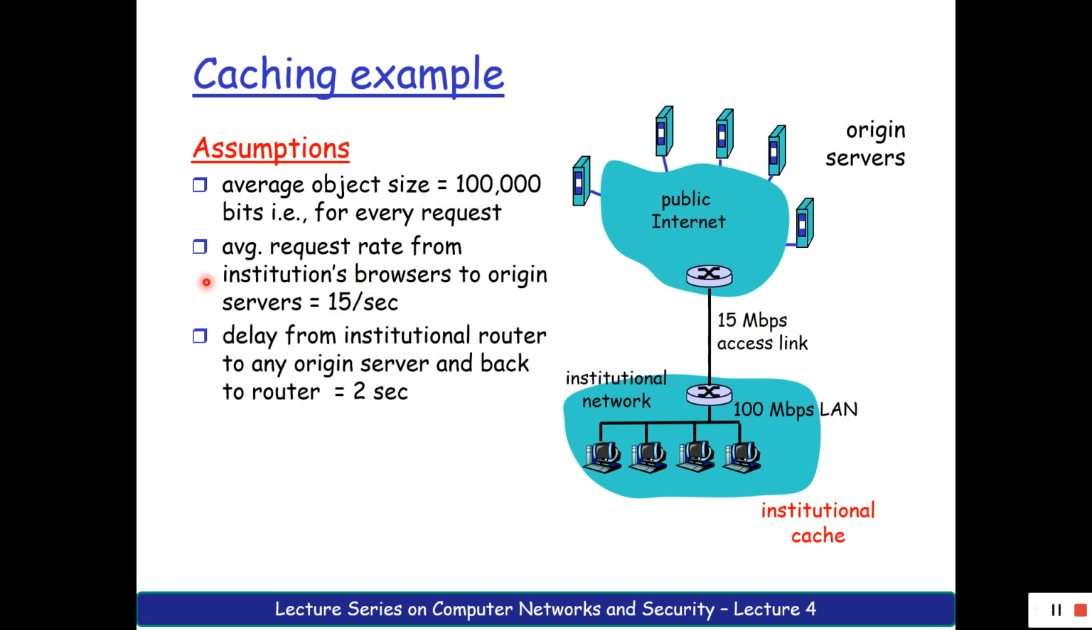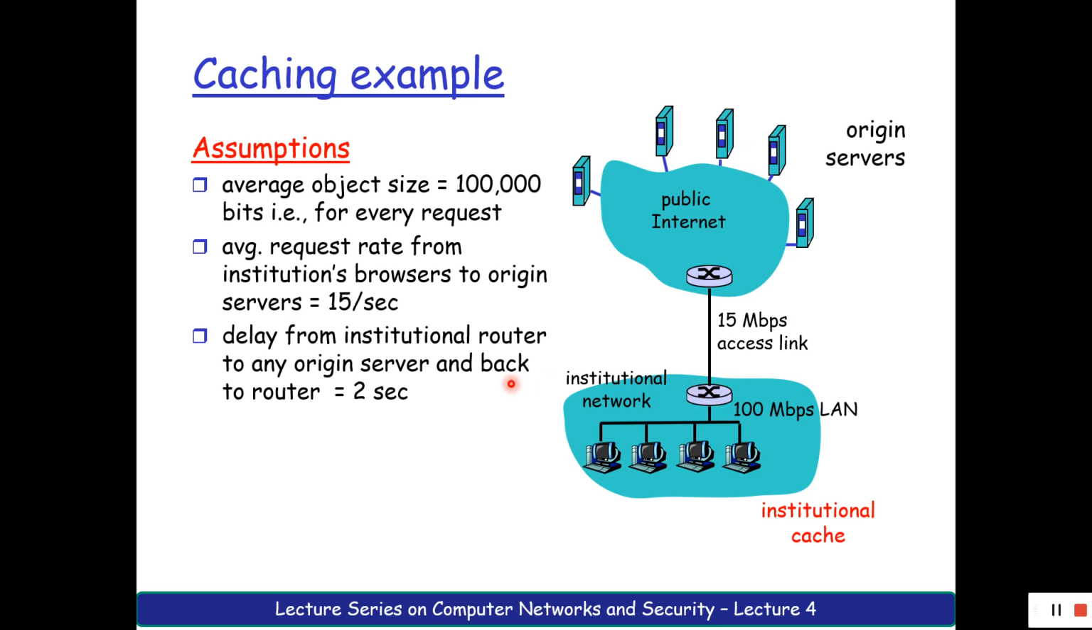The next assumption is that we have a delay from the institutional router. From this router, we have a delay to the original servers of about 2 seconds, comparatively. This is an assumption. Usually any router has a certain amount of delay. This is fixed, so you have a fixed 2 seconds of delay.